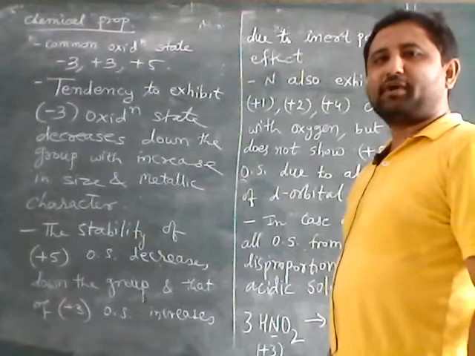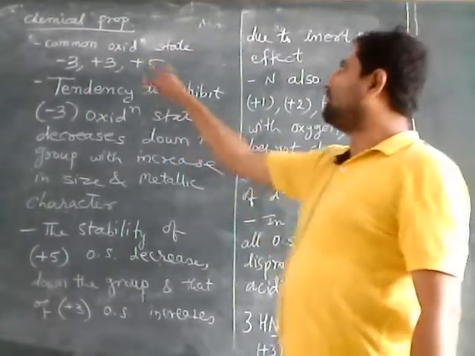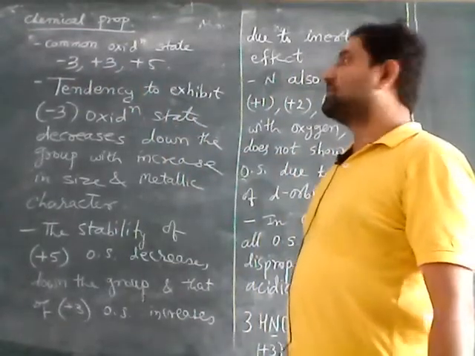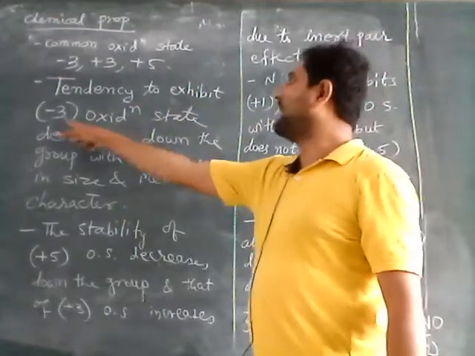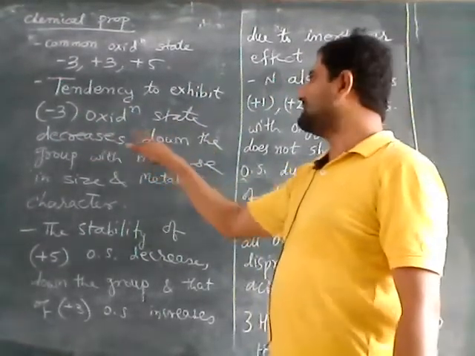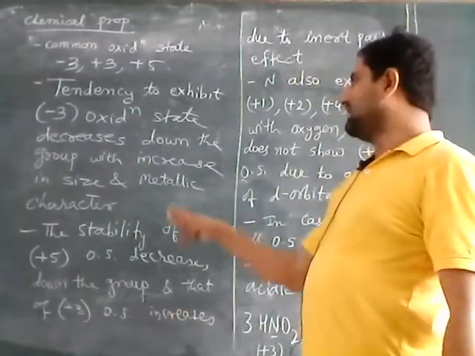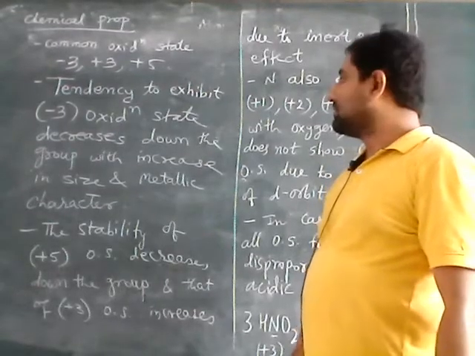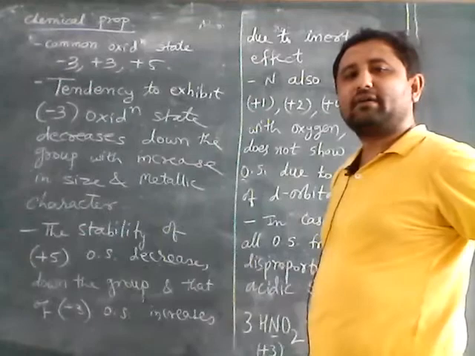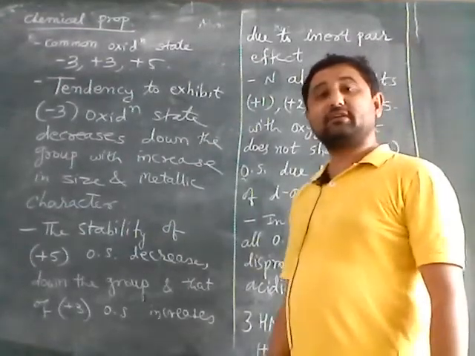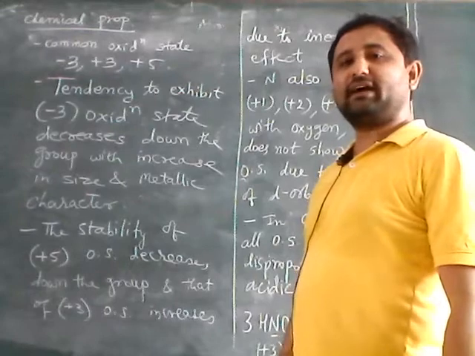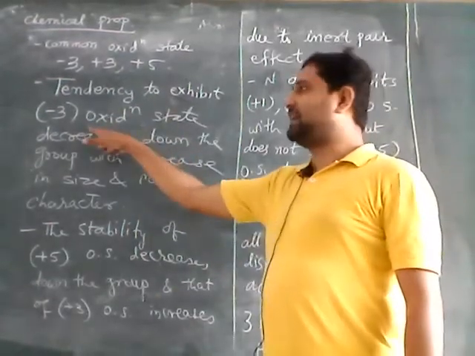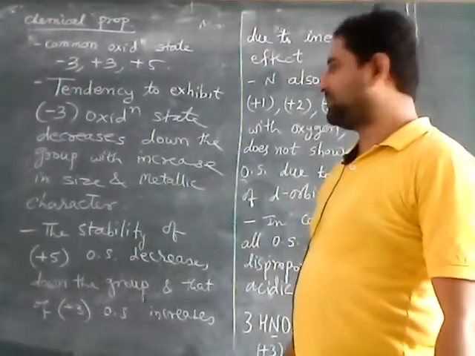Now let us see the chemical properties of 15th group elements. Common oxidation states are -3, +3 and +5. The tendency to show -3 oxidation state decreases down the group with increase in size and metallic character. So we know that metals have less tendency to accept electrons as compared to non-metals. That's why metals will not show negative oxidation state. So the tendency to exhibit -3 oxidation state decreases down the group.